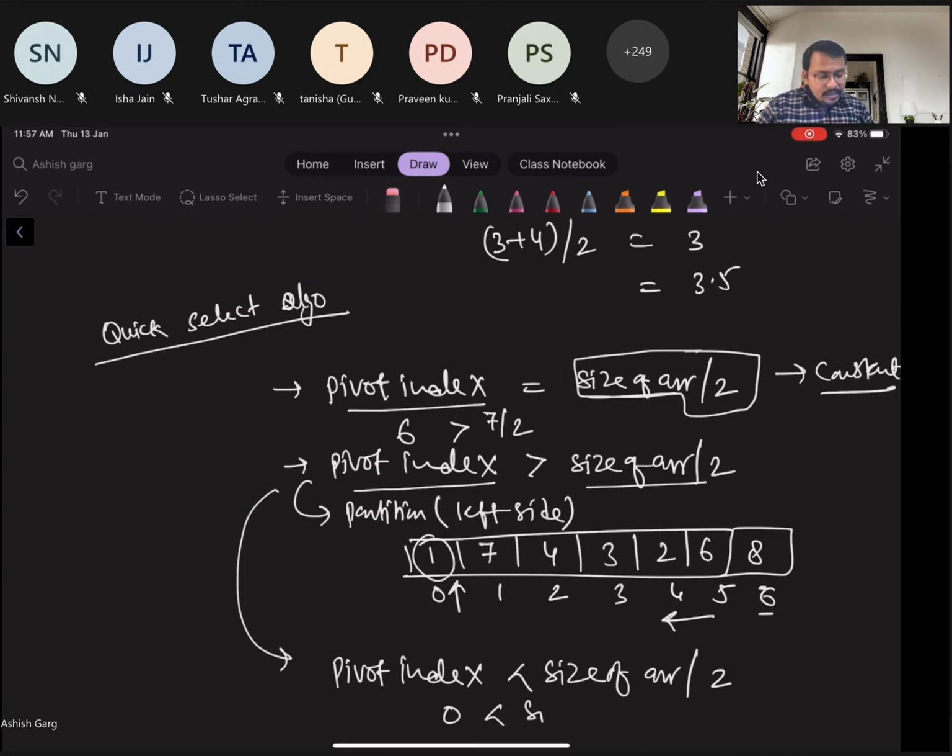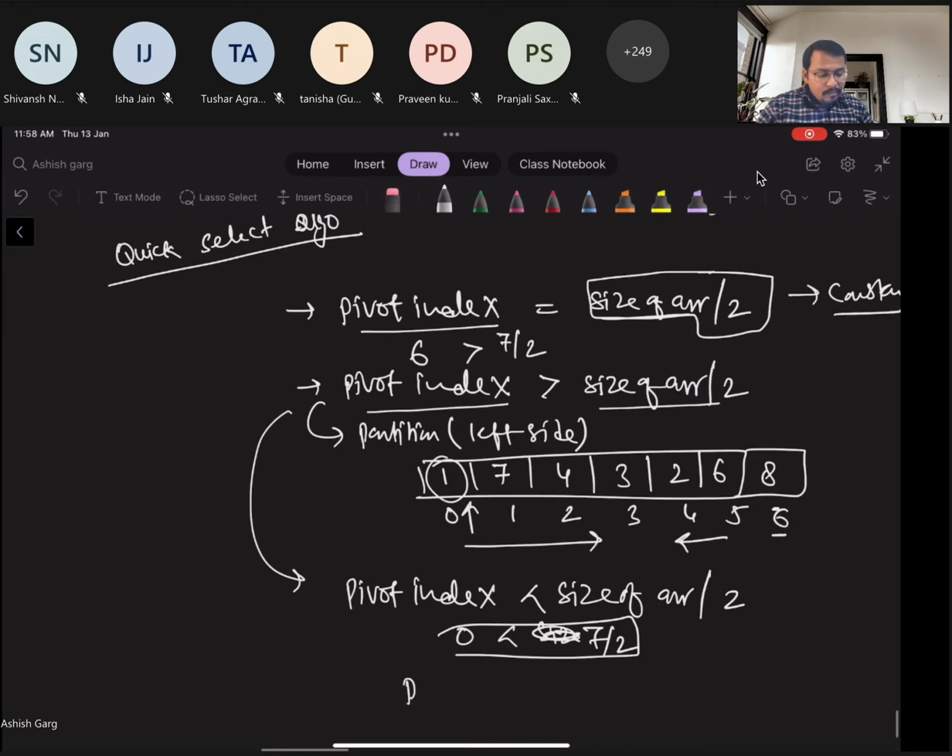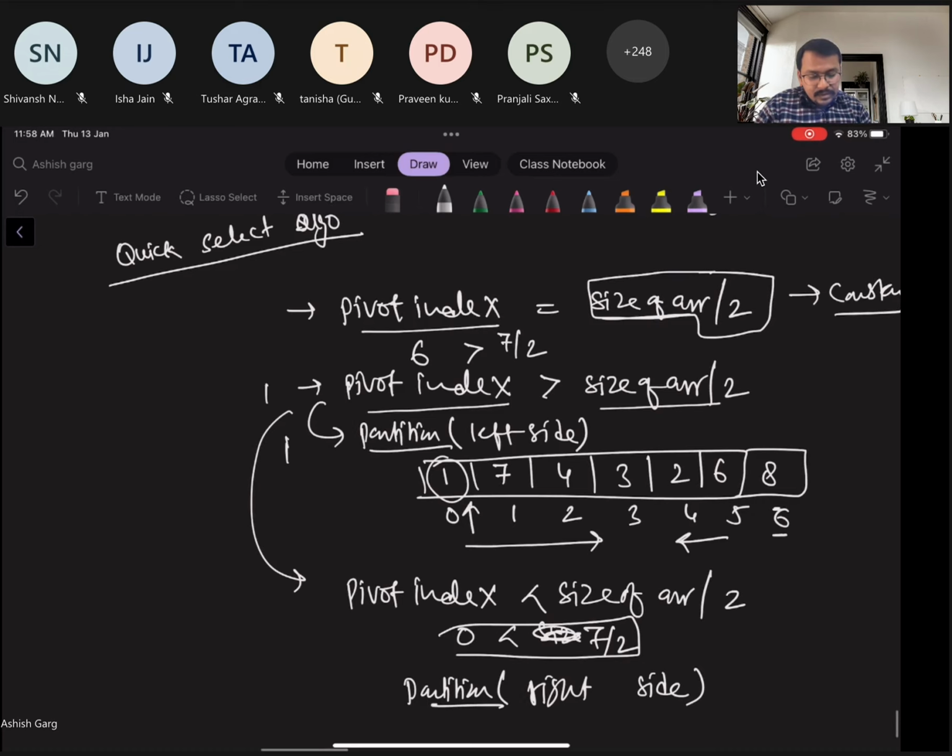But size of array by 2 is 7 by 2, so this is still true. Then my median will be on the right hand side, so partition will be called on the right hand side only. We are not calling on the left hand side. If this condition is true, then this will run, else this will run.